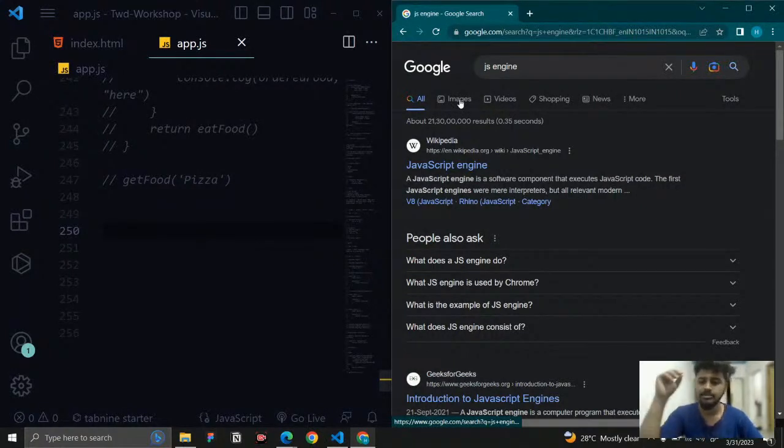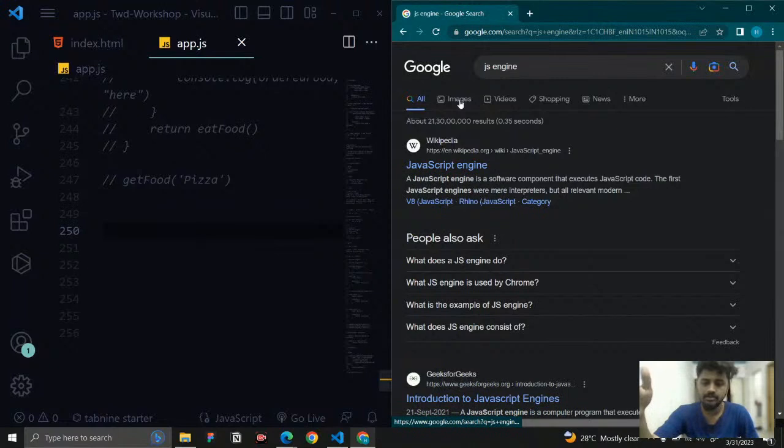JavaScript engines help convert the JavaScript code for the browser, because we write in basic English-like language, but browsers and computers understand only zeros and ones. So how is JavaScript understandable by all the browsers? Because of these engines only.